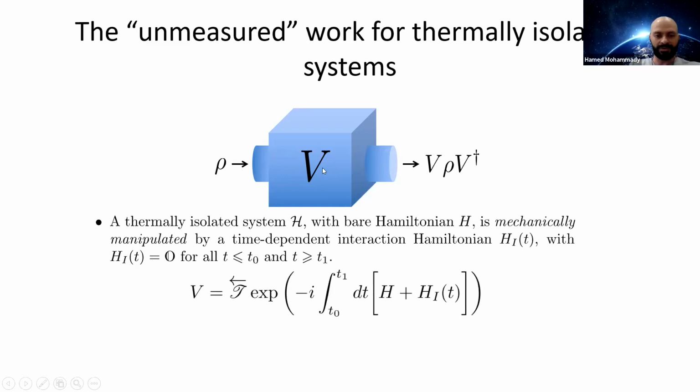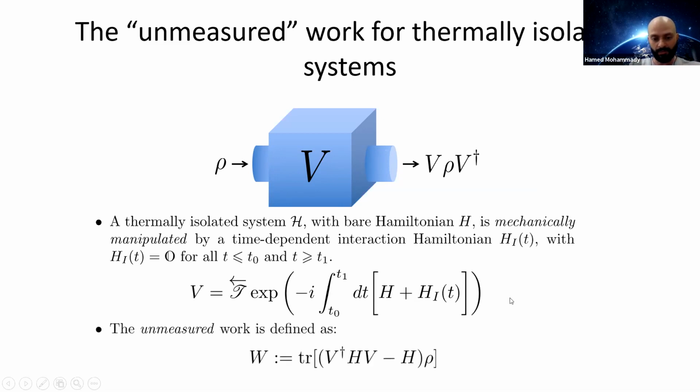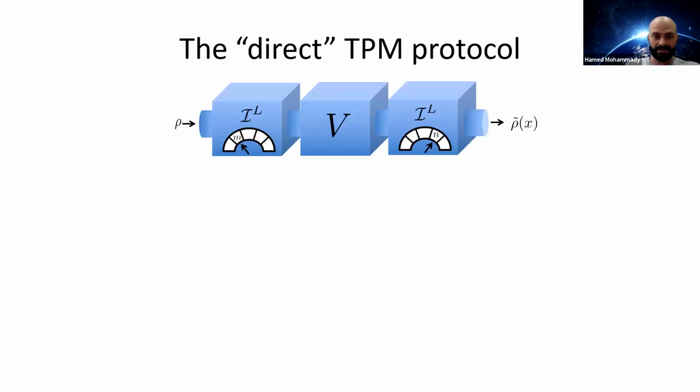And therefore, the unitary operator V is generated by the total Hamiltonian, the bare Hamiltonian plus the interaction term, integrated between T0 and T1. The unmeasured work is then defined as the average change in internal energy of the system, with respect to the bare Hamiltonian H, before and after it undergoes the unitary evolution. So the direct TPM protocol aims to construct the statistics of work by performing ideal measurements of energy before and after the system undergoes its isolated unitary evolution.